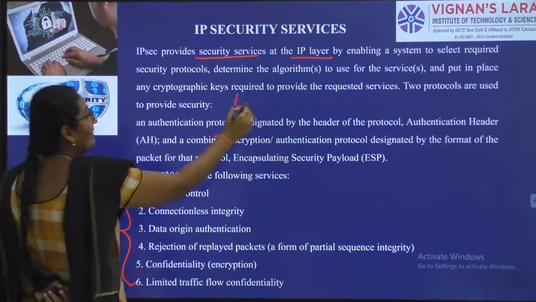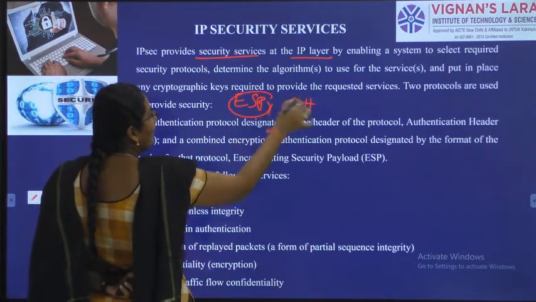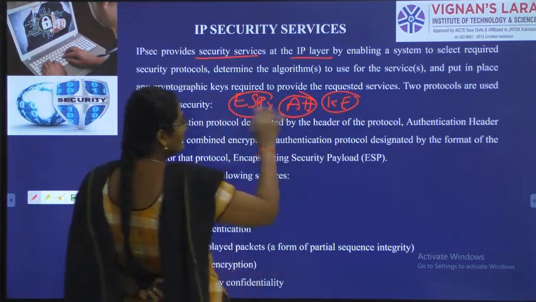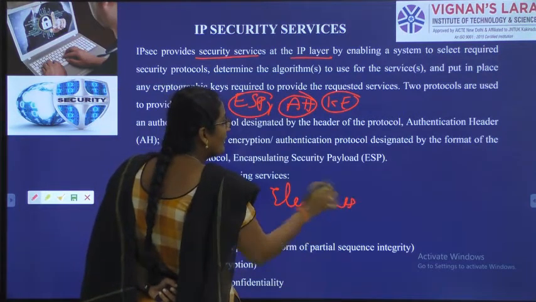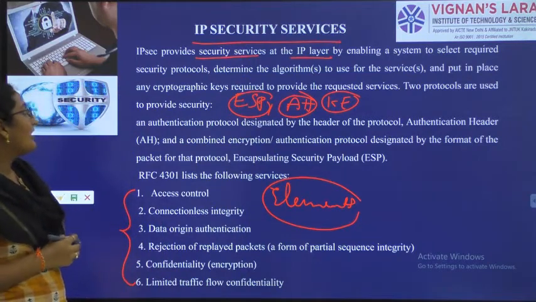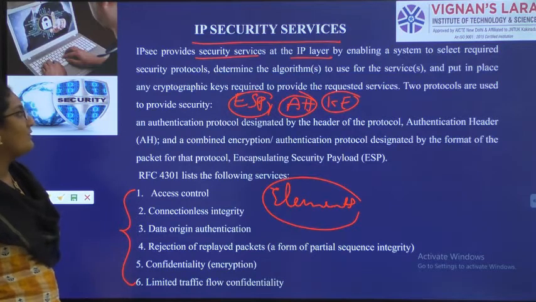We have encapsulating security payload, authentication header, and key exchange. These three are elements of IPsec. The elements of IPsec will provide some services of IP security. So IP security will provide some services at the IP layer. IP layer is nothing but the network layer.